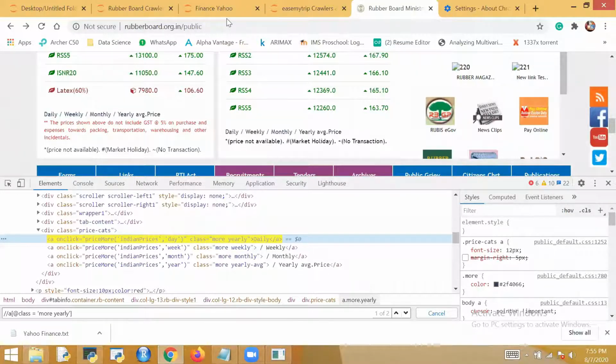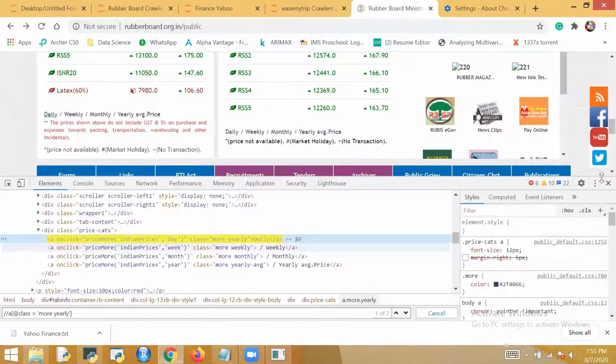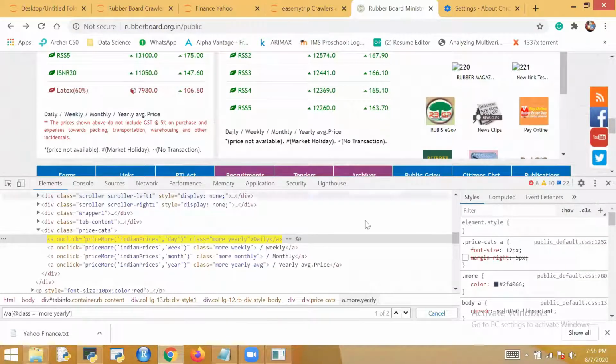How to open the search tab? You just have to right click on the element and go to inspect. After clicking on inspect, if your bar is coming sideways, click on the triple dots, and press dock side at the bottom, so it will come at the bottom.